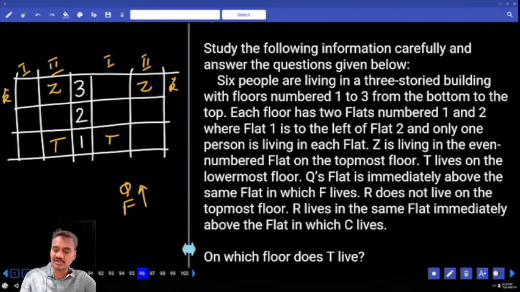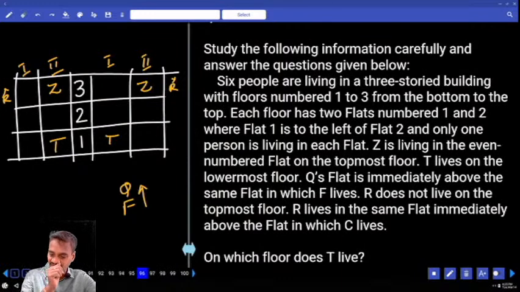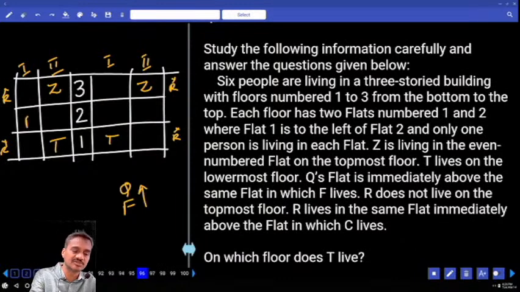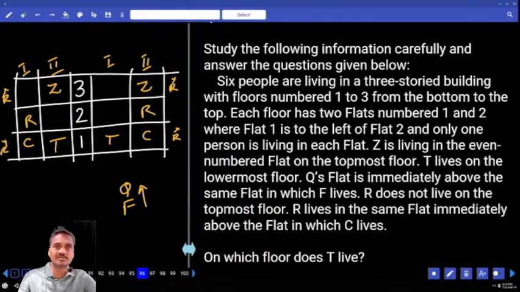And R does not live on the topmost floor. R lives in the same flat immediately above C. Hence R cannot be on the first floor as well, because R must be immediately above this C in the same flat. That means R and C must be together, like this.